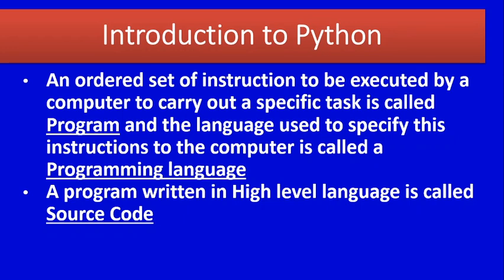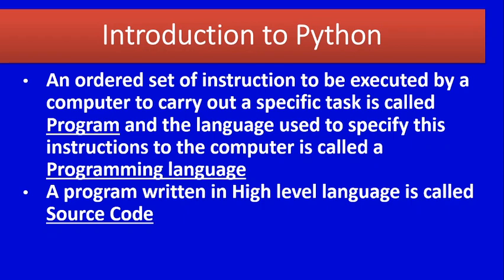We know the system only understands digital language, that is binary language, zeros and ones. So the computer only knows binary language, that is zeros and ones. As human beings, it is difficult for us to write codes using zeros and ones. So, we are using our English language, English structure, that is a high level language. Then, we want to know how this high level language is converted into machine level language or machine understandable form.